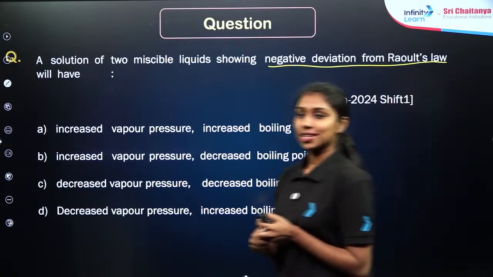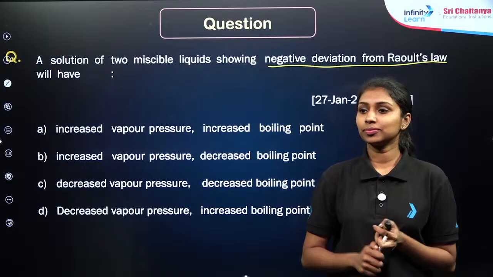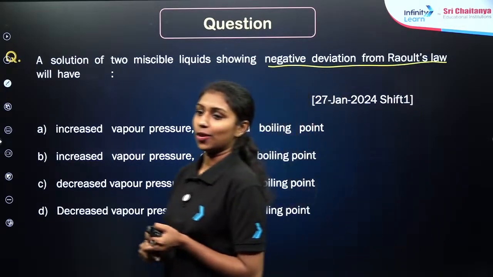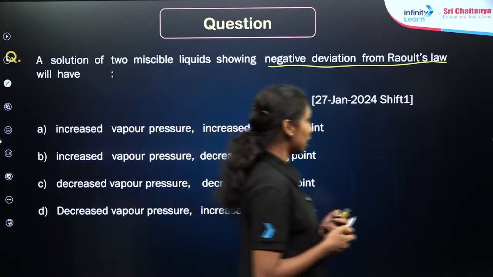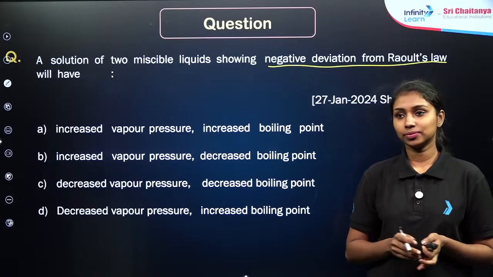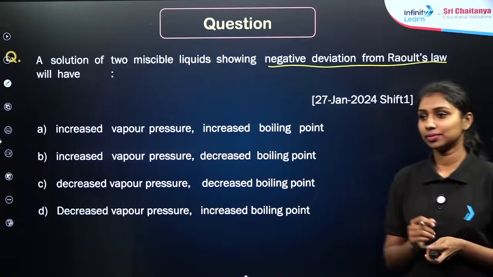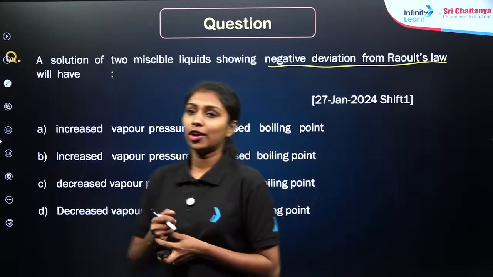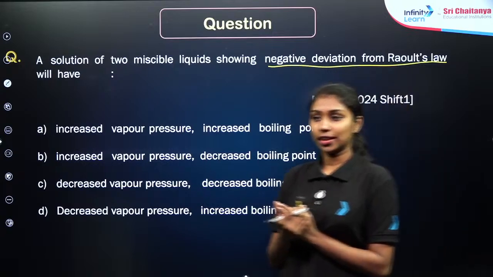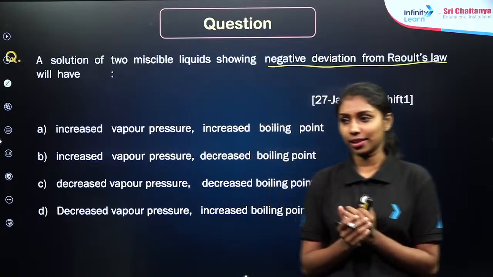Okay, Pranav, are you sure? Is it option B? Lost mode, option A. Let's see. Are there any other options? Okay, just recall the idea of what we mean by the negative deviation. What will happen to the vapor pressure in the case of negative deviation? Then think about the boiling point and you will get the correct answer here.